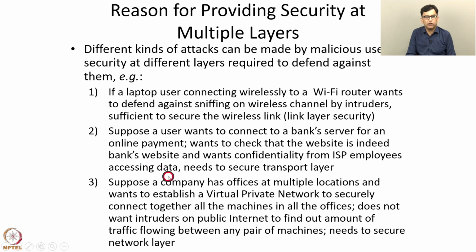As another example, suppose a company has offices at multiple locations. For example, one office in Mumbai, one office in Bangalore, and so on. And the company wants to establish a virtual private network to securely connect together all the machines in all the offices. So there may be, for example, 100 computers in the Mumbai network, 100 computers in the Bangalore network, and so on and so forth.